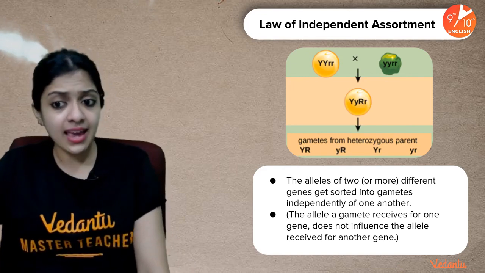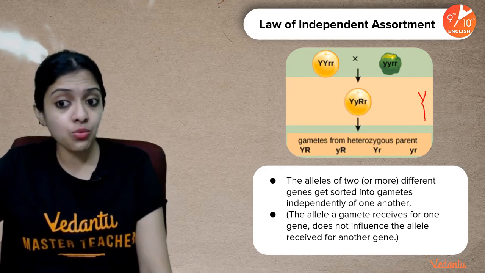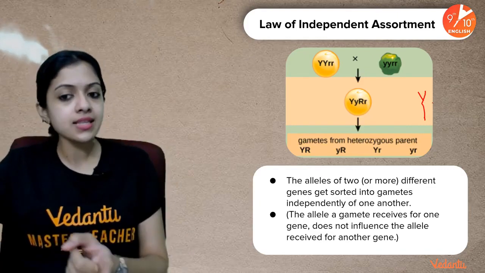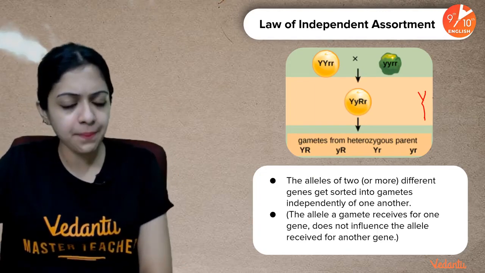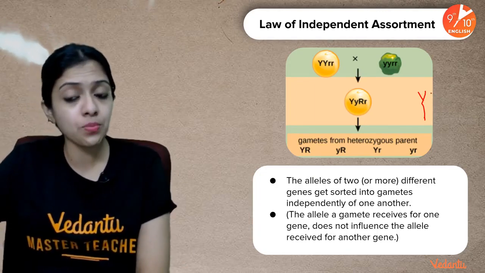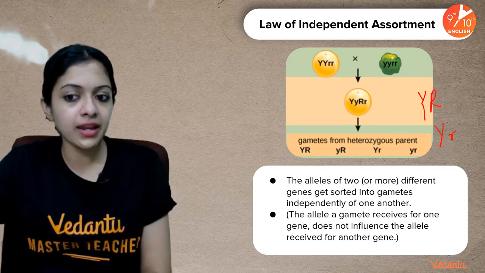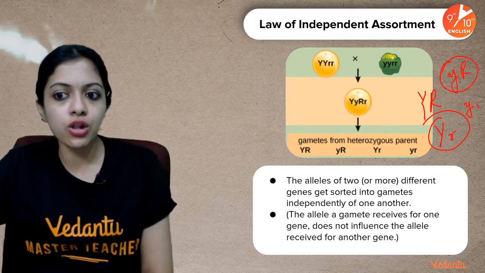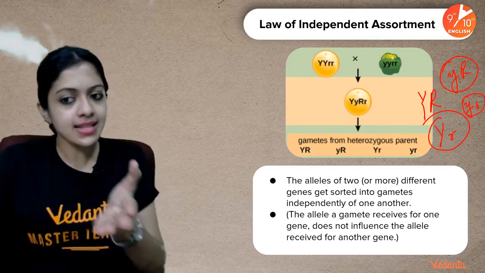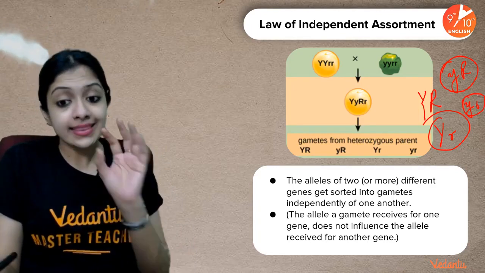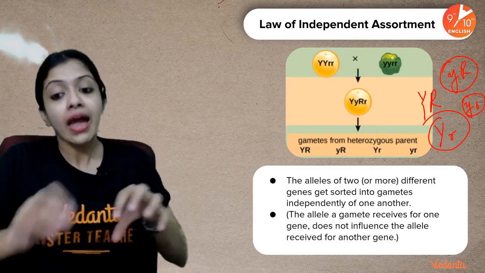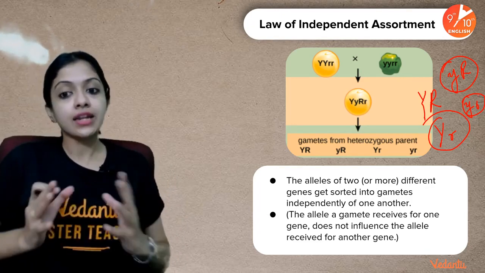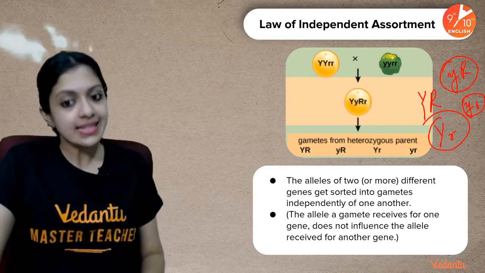For example, when I say a gamete has received the capital Y allele for the seed color gene, it doesn't mean that for the other character, which is seed shape, it has to be a capital R. It can also be a combination of capital Y, small r, or a combination of small y, capital R, or small y, small r, and so on. So both of them are independently assorted. The allele a gamete receives for one gene does not influence the allele received for another gene. This is what the law of independent assortment states.